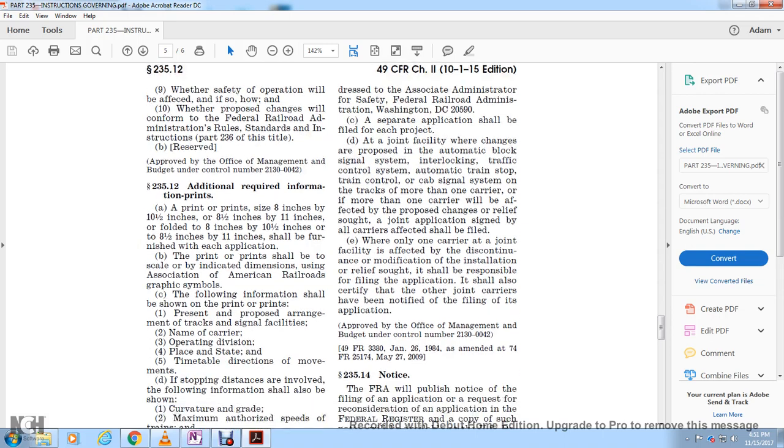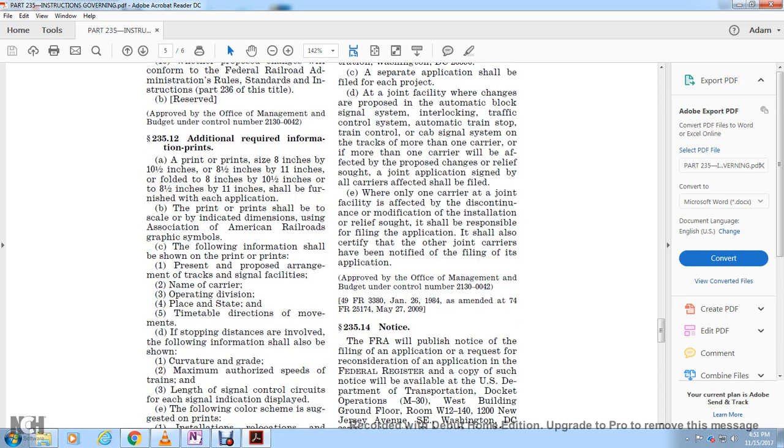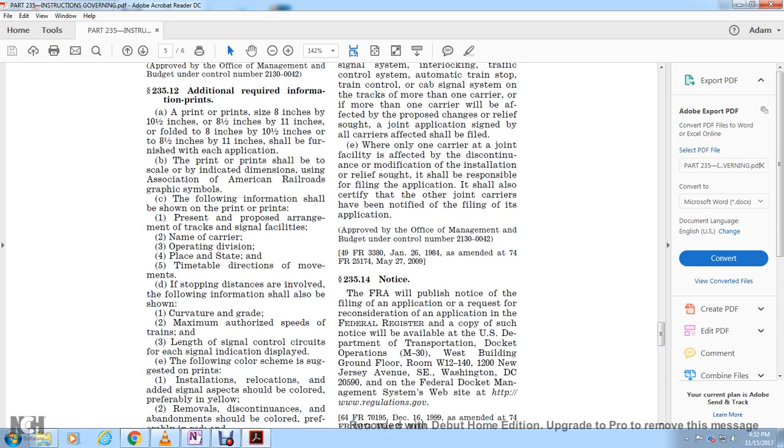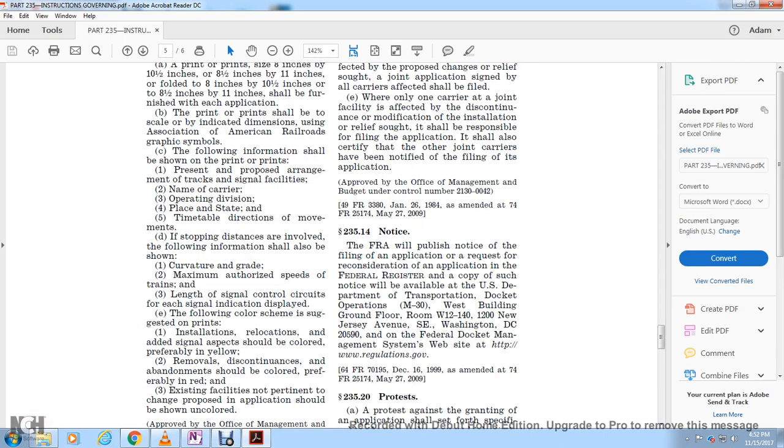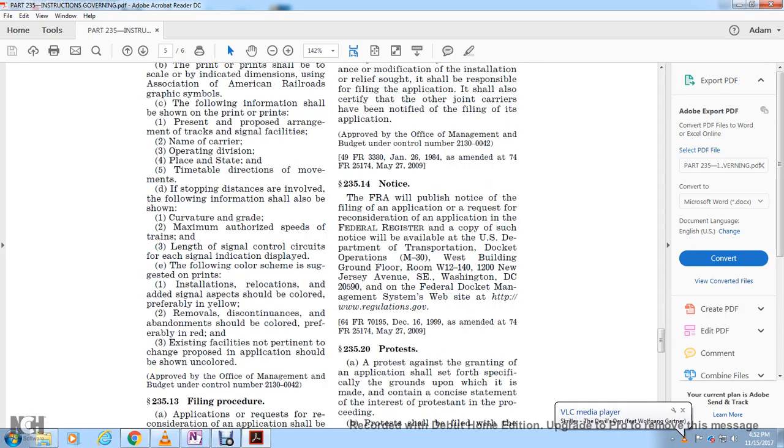the timetable direction, movements, and stopping distance involved. The following information shall also be shown: the curvature, grade, maximum authorized speed, train lengths, and signal control circuits for each signal indicated with the aspects displayed. The following color scheme is suggested for the prints: installation, relocation, and addition of signal aspects should be colored, preferably yellow. Removal, discontinuance, or abandonment shall be colored, preferably red. Existing facilities that are not changed, and the change proposed in the application, should be shown uncolored.